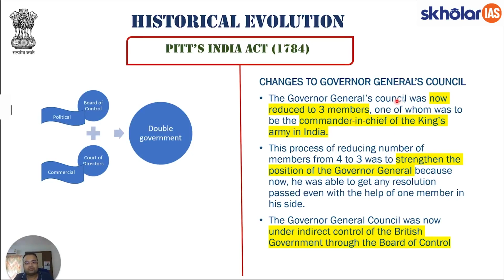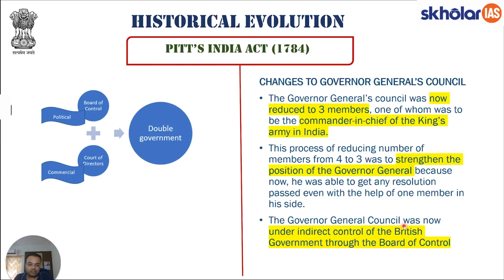The Governor General's Council will now have three members, one of whom was to be the Commander-in-Chief of the King's Army in India. So one of the three members will be the Commander-in-Chief of the King's Army in India. This Commander-in-Chief is like the General of the Army. This process of reducing the number of members from 4 to 3 was to strengthen the position of the Governor General, a point which I just explained. The whole idea is we want the Governor General to be able to get any resolution passed even with the help of one member on his side, right?